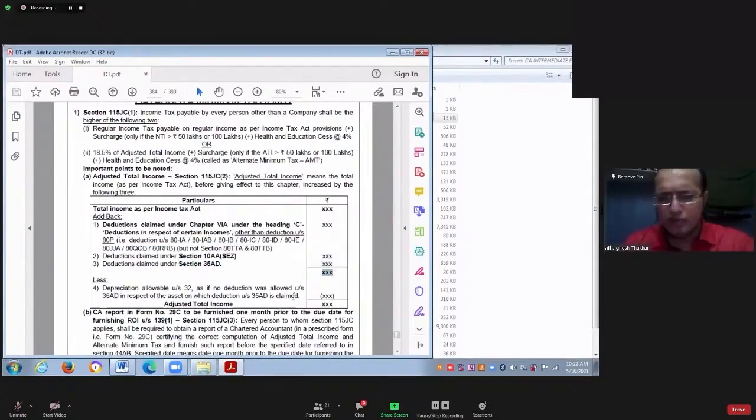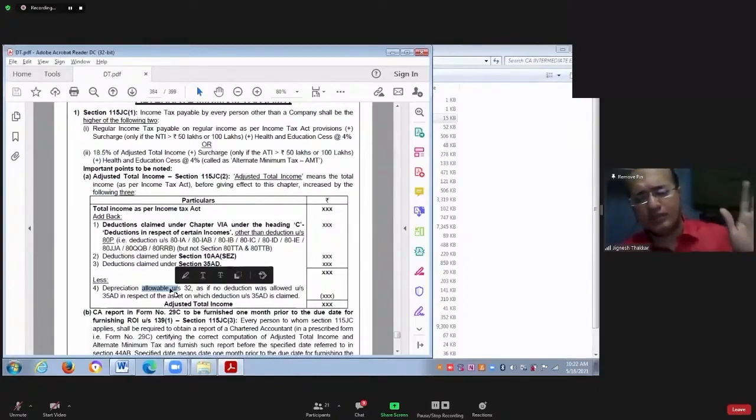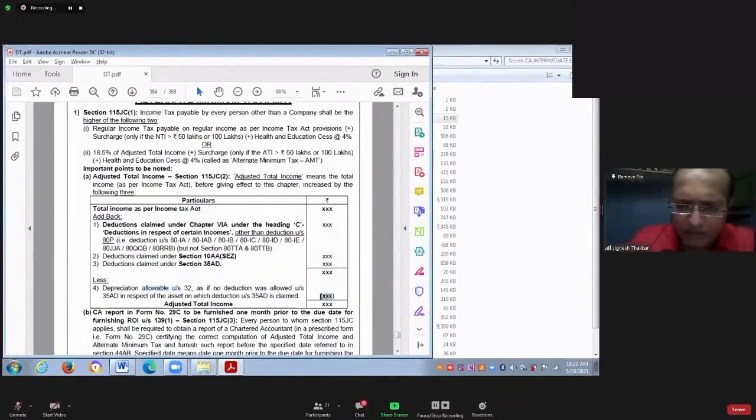From that, you have to calculate depreciation on the value of that asset for which you already claimed deduction in Section 35AD. The asset for which entire cost is given to you as deduction in Section 35AD, on the value of that asset, you calculate depreciation. And then you deduct the depreciation here. The amount which is arrived will be called as adjusted total income. Amount which is arrived will be called as what? Adjusted total income.